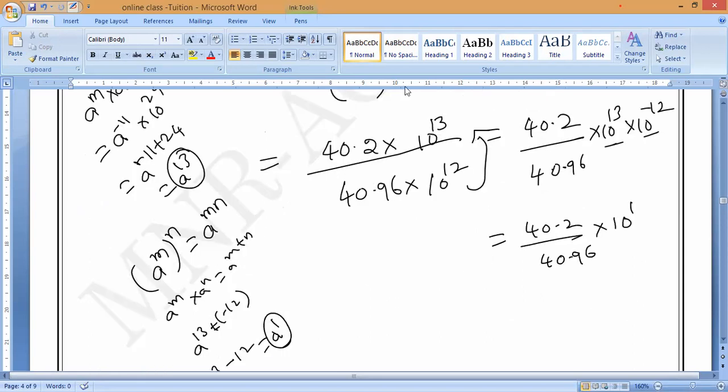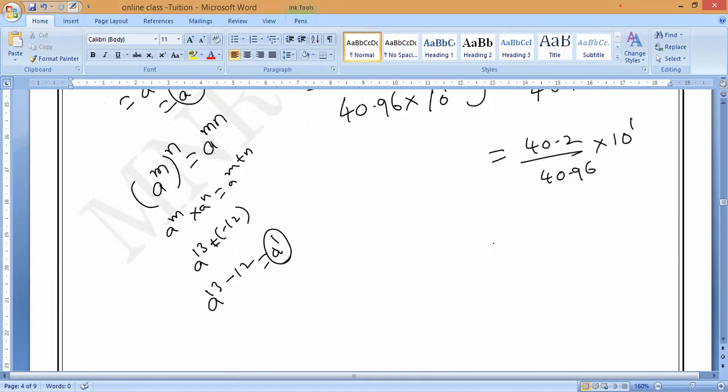So this is the acceleration due to gravity of the earth acting on how much mass, guys? On 1 kg mass of the body. Now 40.2 divided by 40.96 is 0.98, into 10 power 1, which equals 9.8 Newton per kilogram.